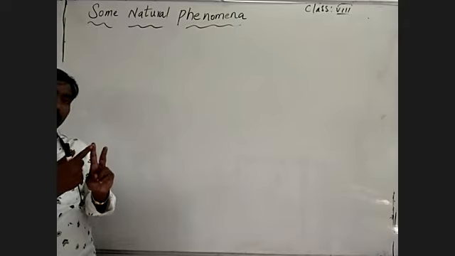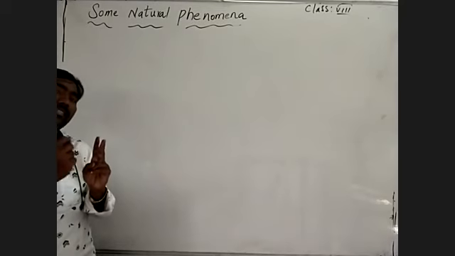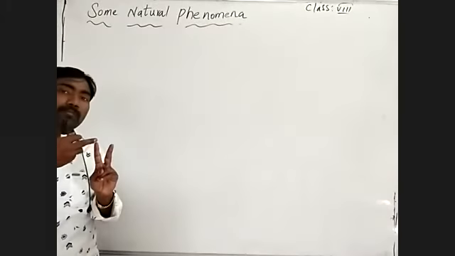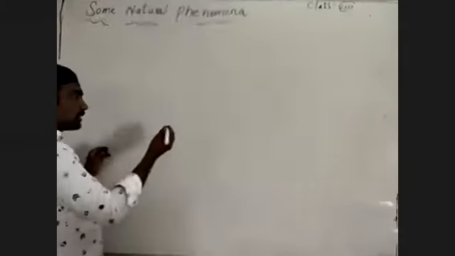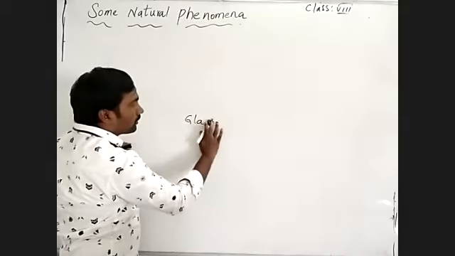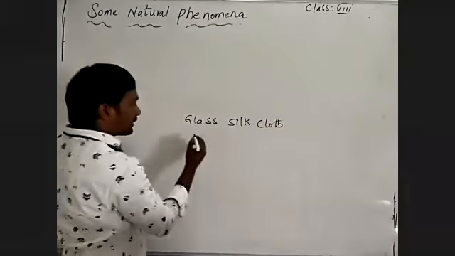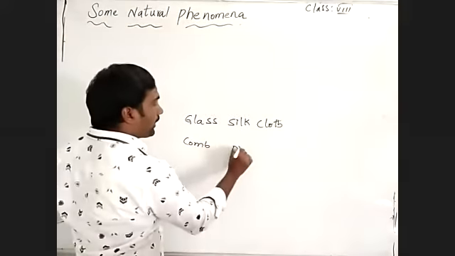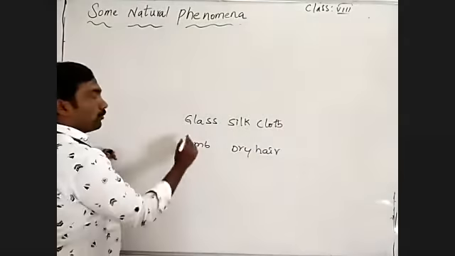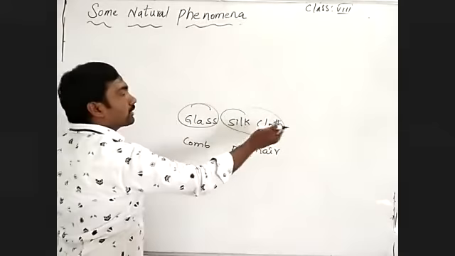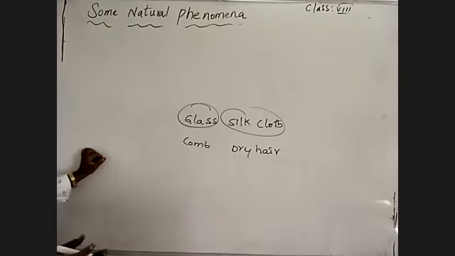The body which gains electrons consists of negative charge, and the body which loses electrons gains positive charge. Before, we talked about a glass rod and silk cloth, and the same with a comb and dry hair. When you rub those two against each other, what do you observe? After rubbing, if you bring the silk cloth near tiny papers, we observe that the tiny papers are attracted by the silk cloth.